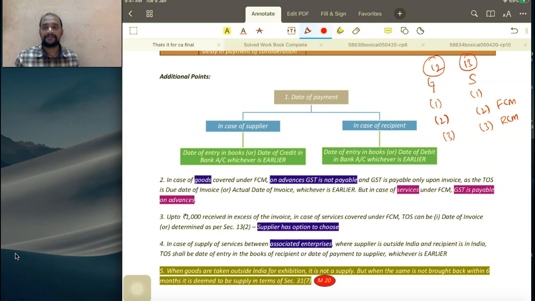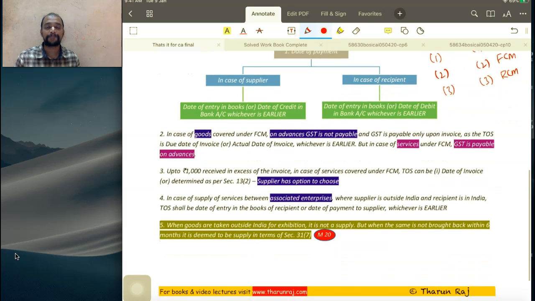In case of recipient, from a recipient point of view, when you need to analyze, the date on which recipient bank account gets debited. So when supplier it is bank account credited, when recipient it is bank account debited, or date of entry in the books of the recipient, whichever is earlier. So that is the meaning of date of payment.